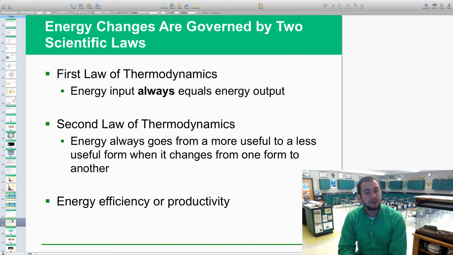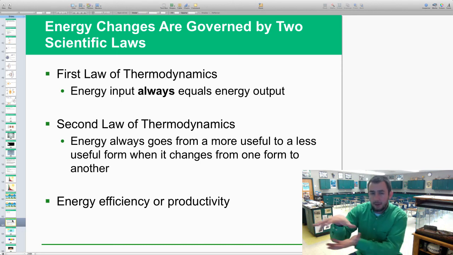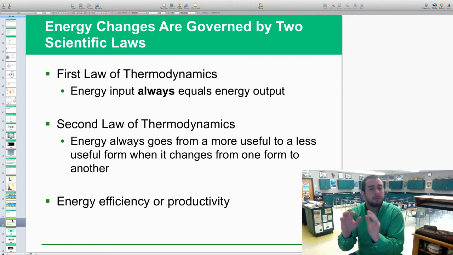Second law of thermodynamics: energy always goes from a more useful form in the beginning to a less useful form after it's been changed and converted from one form to another. So it's not transferred with 100% efficiency. There is some loss there as heat, but it is still energy. It's just one that the organism being transferred to can't use as much. Energy efficiency or productivity, again, this all leads to that.